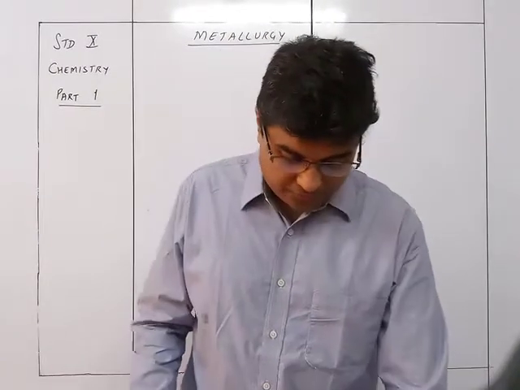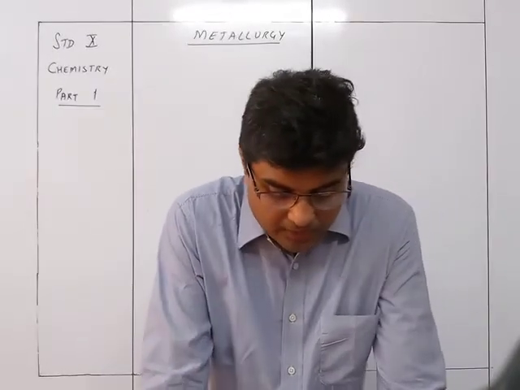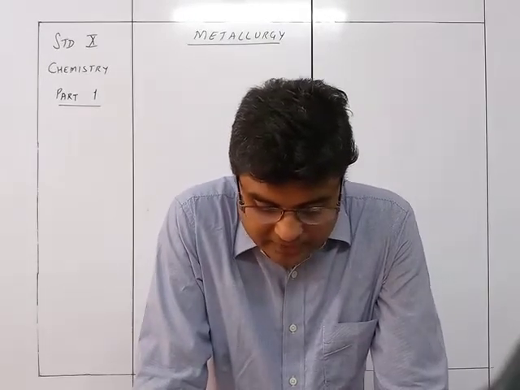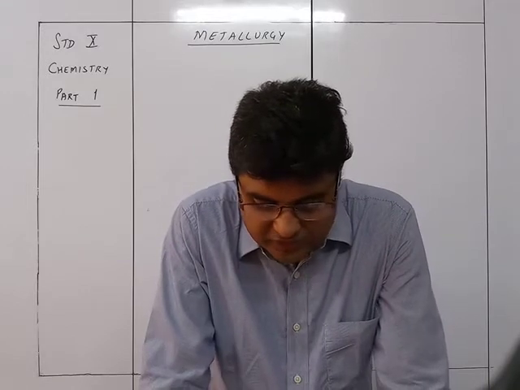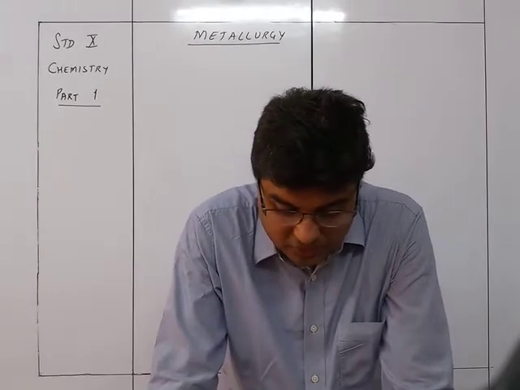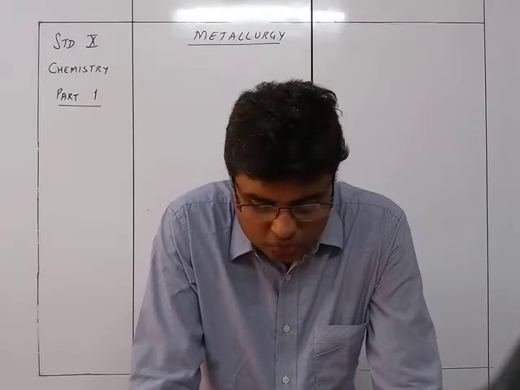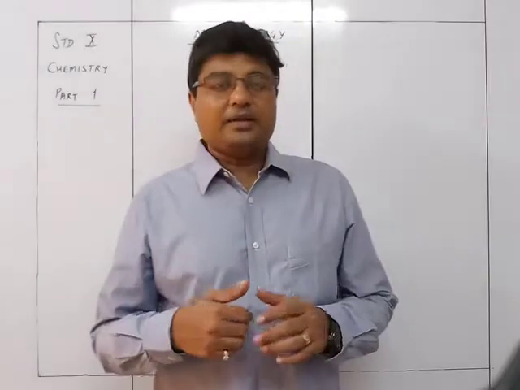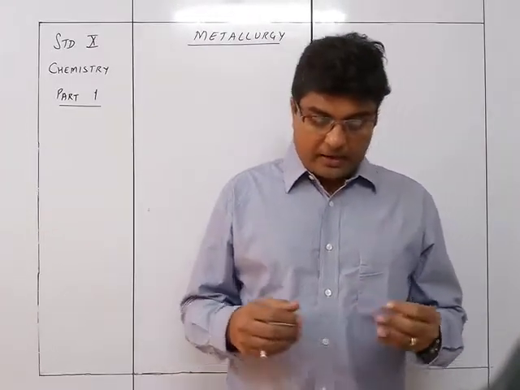So first of all, let's understand about the general things. Introduction. Metals and non-metals can be differentiated on the basis of their atomic structure. The physical differences are dependent on the arrangement of the atoms, the chemical differences on the number of valence electrons and their behavior during the chemical reaction. That is, ability to lose or gain or share electrons. So you can see that the metals and non-metals will differ based on their arrangement of the atoms.